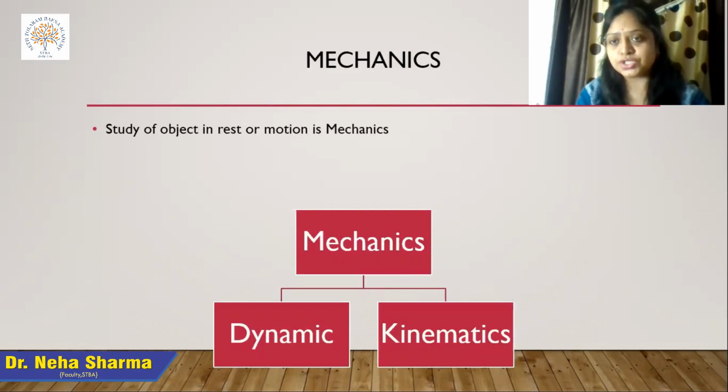Kinematics is the study of any object in motion with respect to time. It means we are talking about movement with respect to time. Dynamics defines the causes of the movement or motion, like electrodynamics. Electrodynamics means the study of any object in motion due to electricity. We are not going further into the detail. We are just introducing the term motion, how it happens, the different types, along with the different functions and formulas.